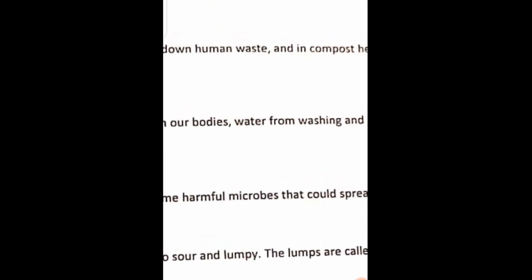Now this is the work which you have to complete in your biology copy. Question number 1. What are decomposers? Microbes which make things rot are called decomposers. You will see parts A and B here. You have to complete all this work in your biology copy.